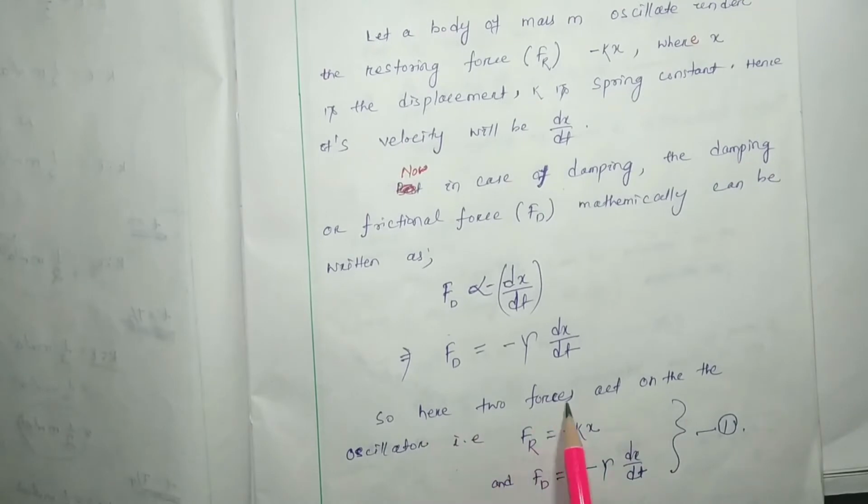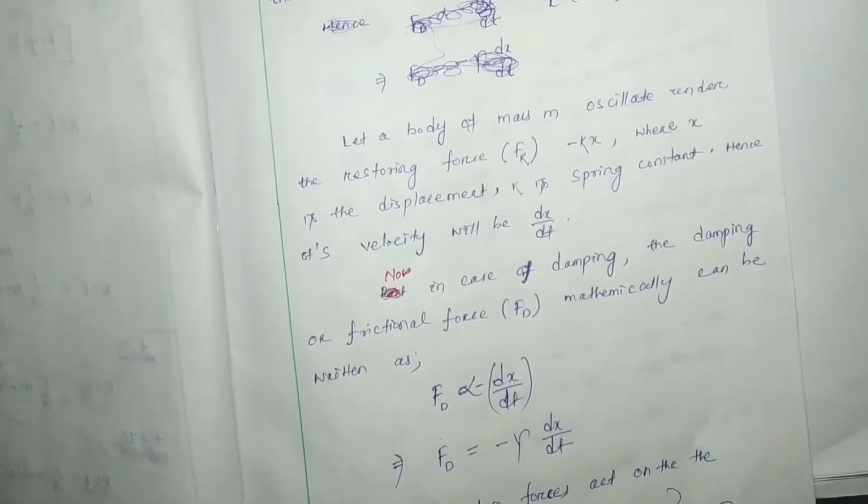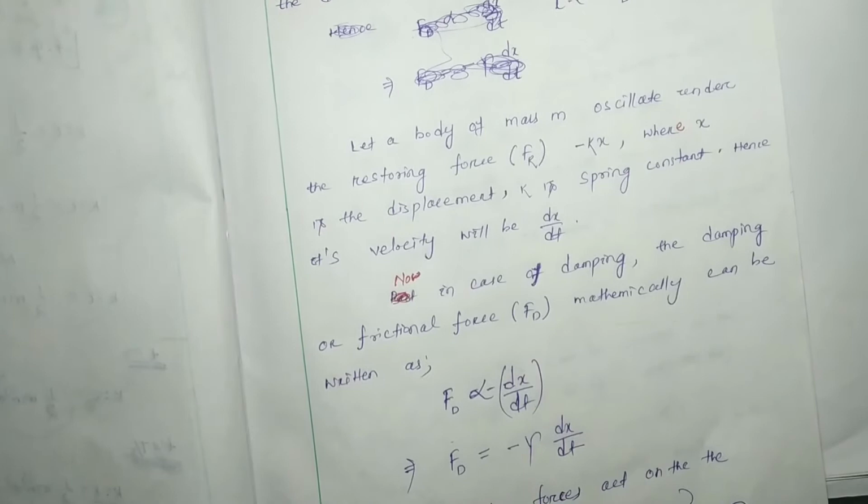So here two forces act on the oscillator, one due to a restoring force, that is minus kx, another due to the damping force, the value we found, minus gamma dx by dt. And here gamma is a constant which is related to the damping.